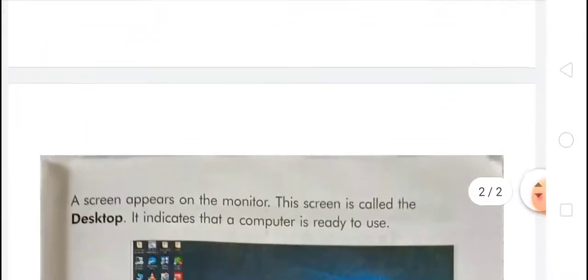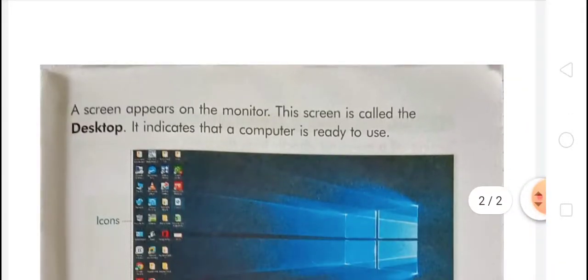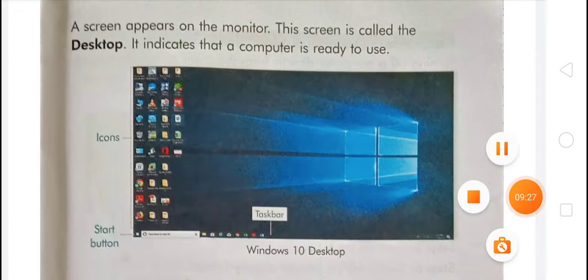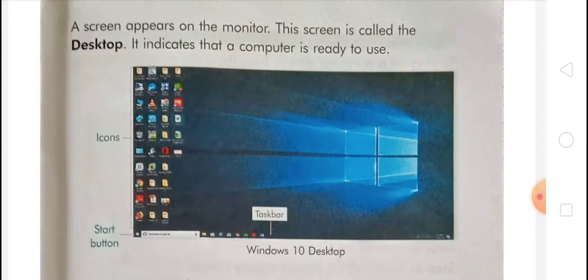After that, a screen appears on the monitor. This screen is called a desktop. It indicates that the computer is ready to use. You can see here a Windows 10 desktop with many icons, and there is also a start button. The start button is used to open any program on the computer.